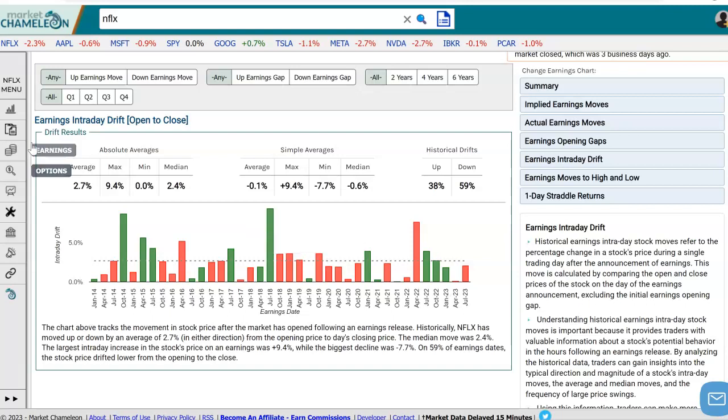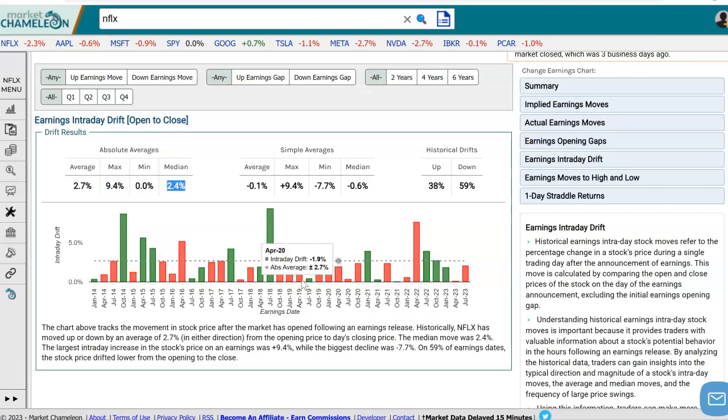We could see here in Netflix, if we look at the absolute average moves up or down, on average, Netflix moved 2.7% up or down after the open. So it did have some volatility after the open. On average it moves 2.7%, with the largest move of 9.4%, and a median move of 2.4%.